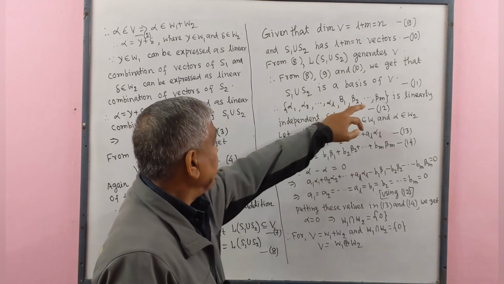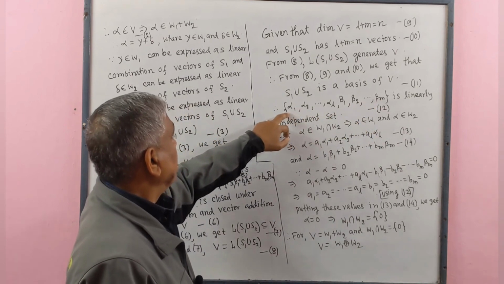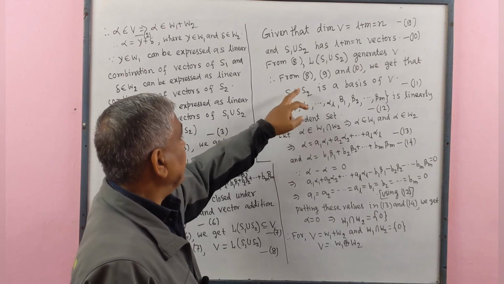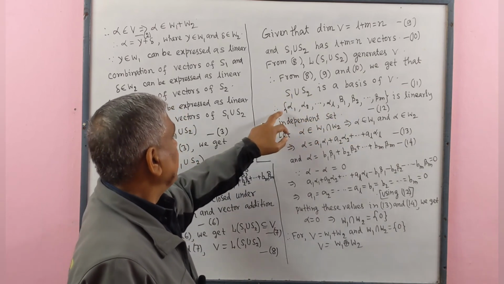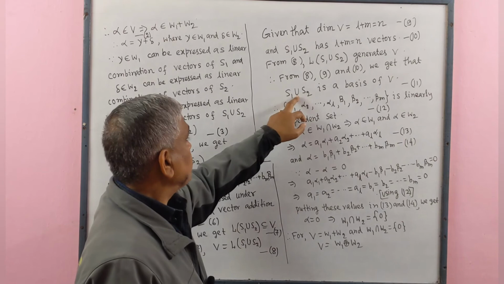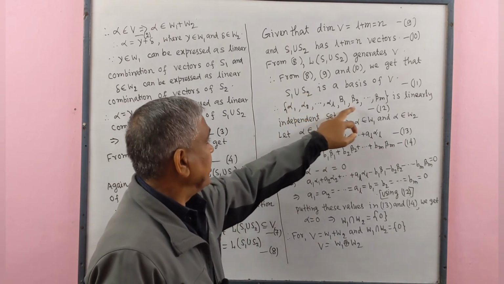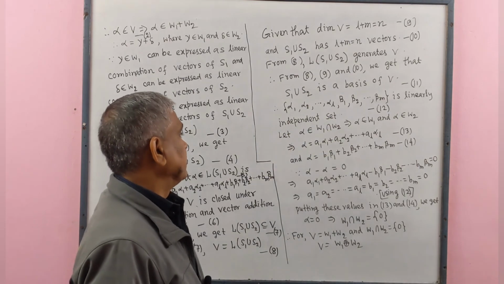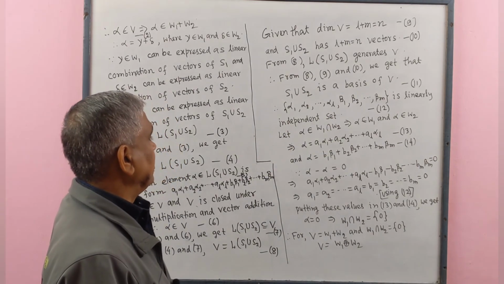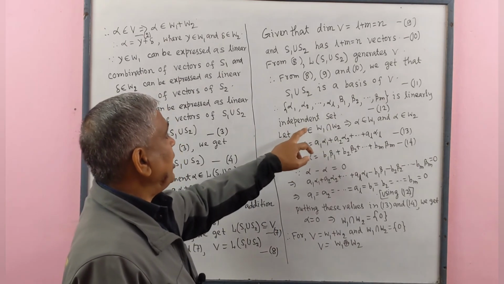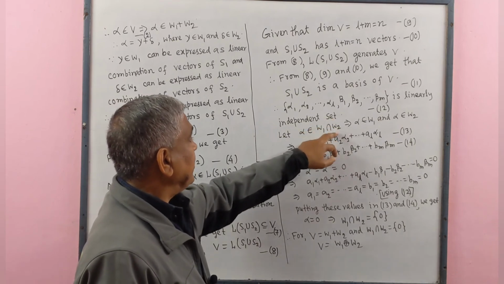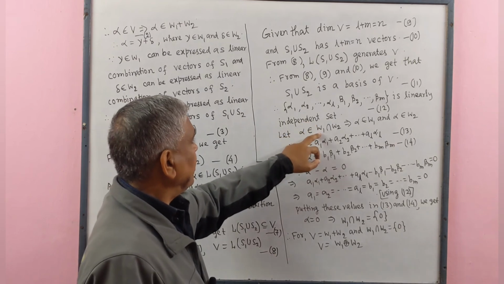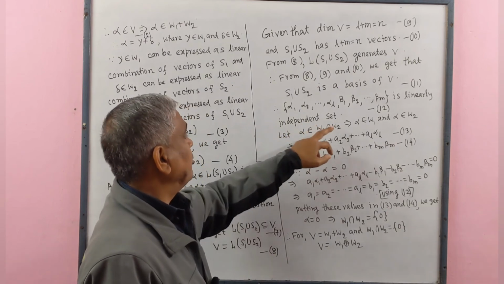This is the set containing all elements of S1 and S2. That means S1 union S2 is this set, and this set is a linearly independent set. This is number 12. Let alpha belong to W1 intersect W2, meaning alpha belongs to W1 and alpha belongs to W2.